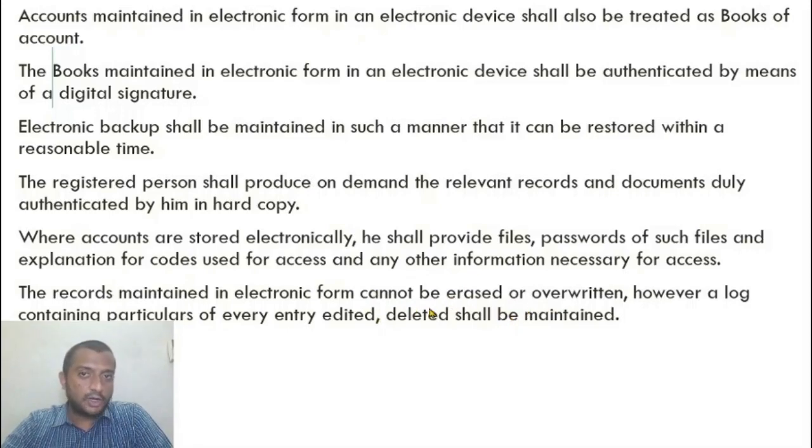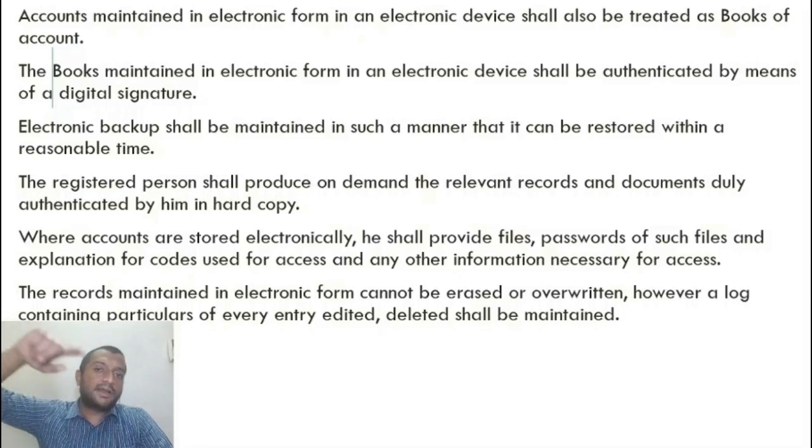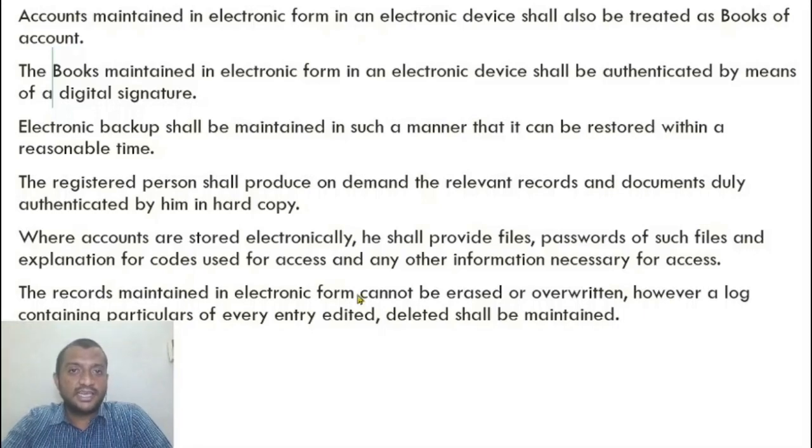If you take physical documents, for example, you can strike it off under authorization. Let us say instead of 2 you wrote 20, so you have to strike off that 20 and write 2 again under the signature of some authorized person. Let us say the CFO has power to correct the accounts, that person's signature has to be there. It cannot be erased or overwritten.